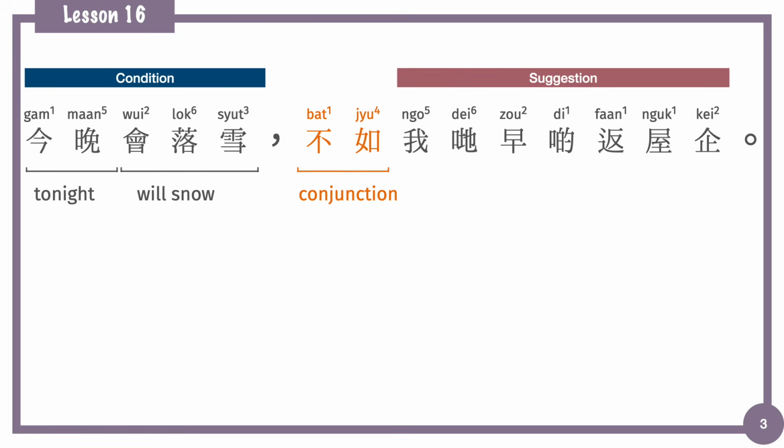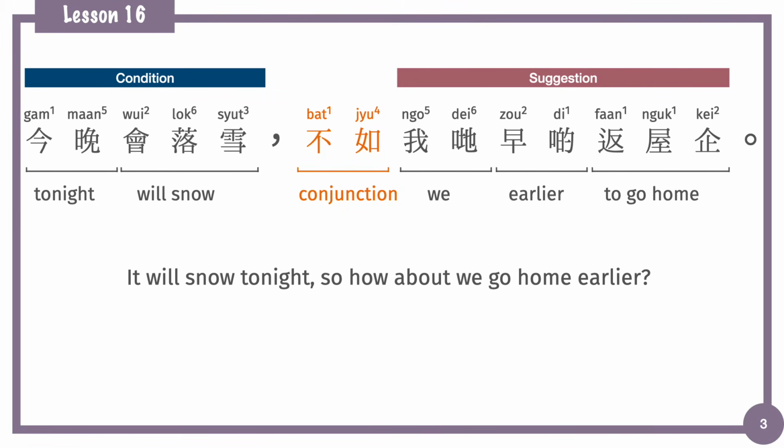After 不如 is the suggestion given according to the condition. Here in the sample sentence it is 我哋早啲返屋企. 我哋, we; 早啲, earlier; 返屋企, go home. So 今晚會落雪，不如我哋早啲返屋企。It will snow tonight, so how about we go home earlier?